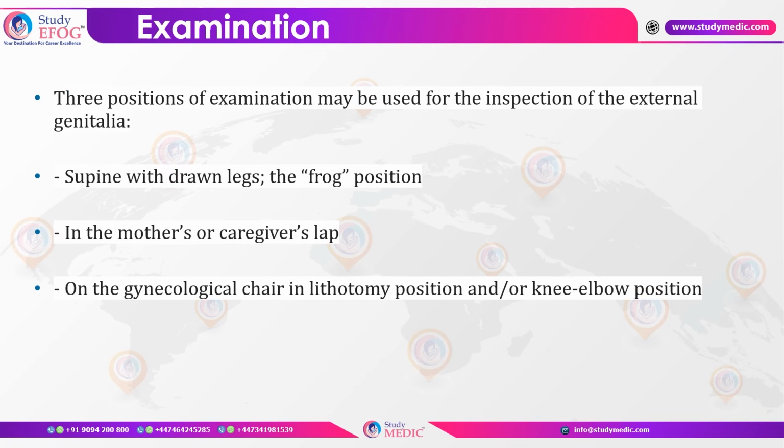Now, examination of the child can be done in three different positions. One is supine with the legs drawn up, which is called the frog position. Or the child can be placed in the mother's or the caregiver's lap for better evaluation. If the child is cooperative, we can also place the child on the gynecological chair in the lithotomy position or the knee-elbow position. Some of this pediatric age group can also require an examination under anesthesia, especially when we have a deep-lying foreign body which is very difficult to examine or to remove. Then the child might require anesthesia.